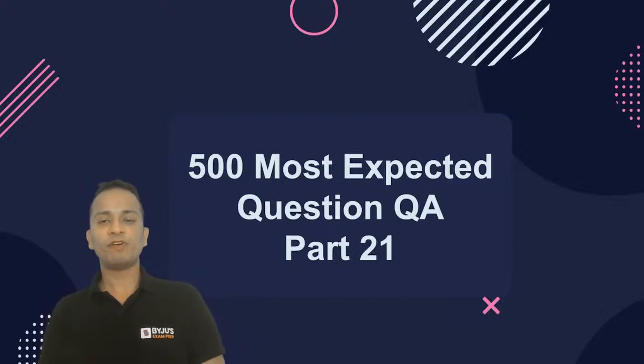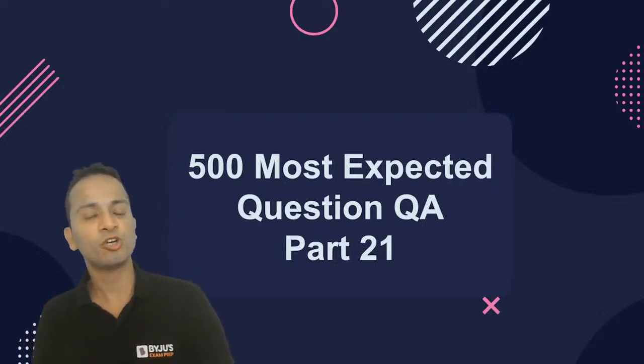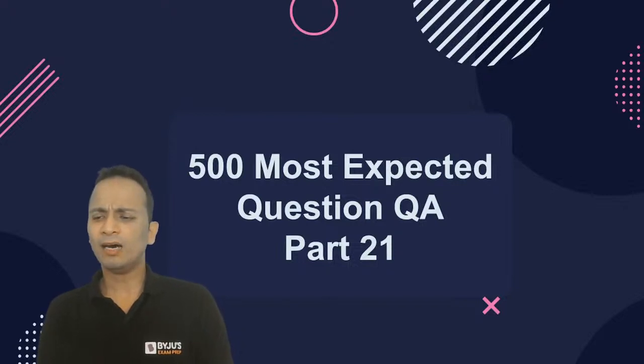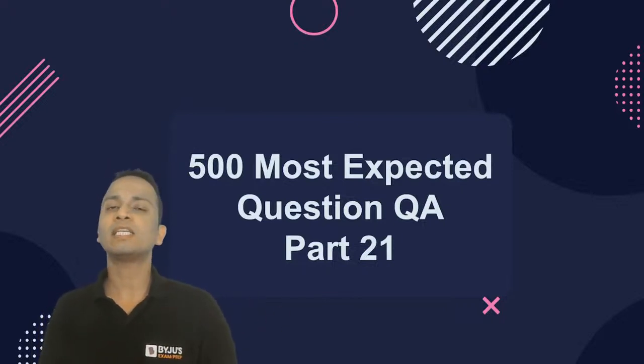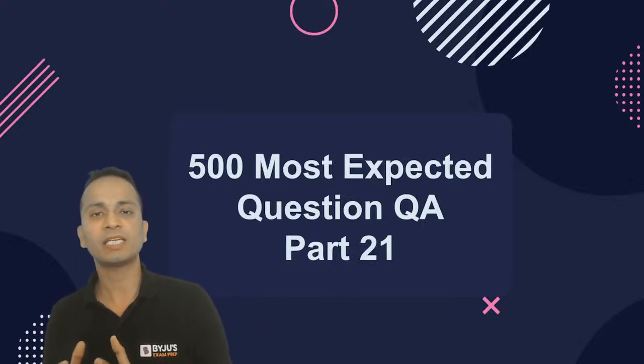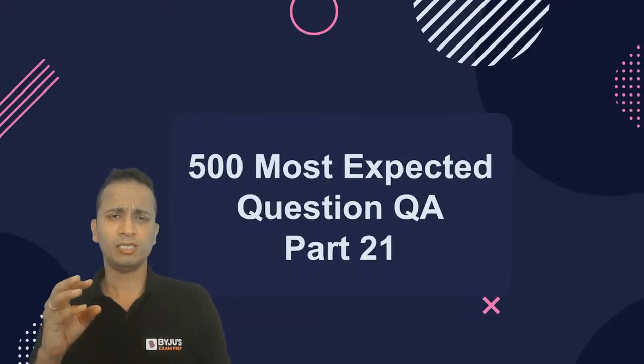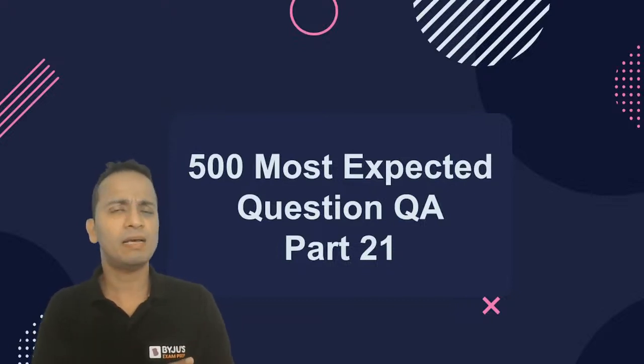All right, friends. So 500 most expected questions of QA section. Now, what type of questions are we covering in these sessions? Friends, we basically started with some of the very basic elementary questions that have appeared in CAT examination.